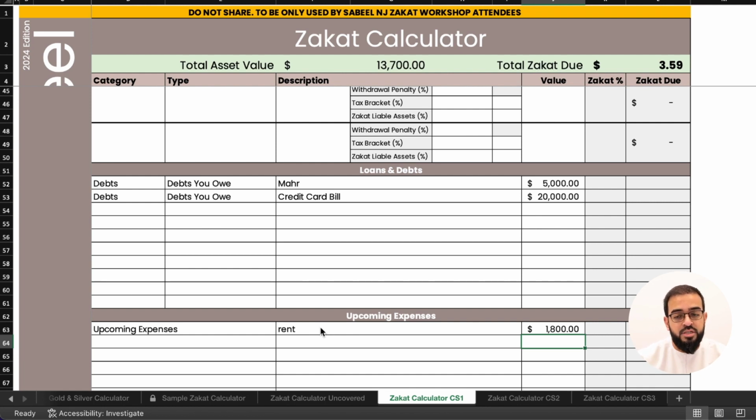Now, this is being applied, and so the total zakat due is based off of the zakatable assets that he has right now, accounting for currency, accounting for some of the 401k retirement funds, as well as deducting any type of debt from it.